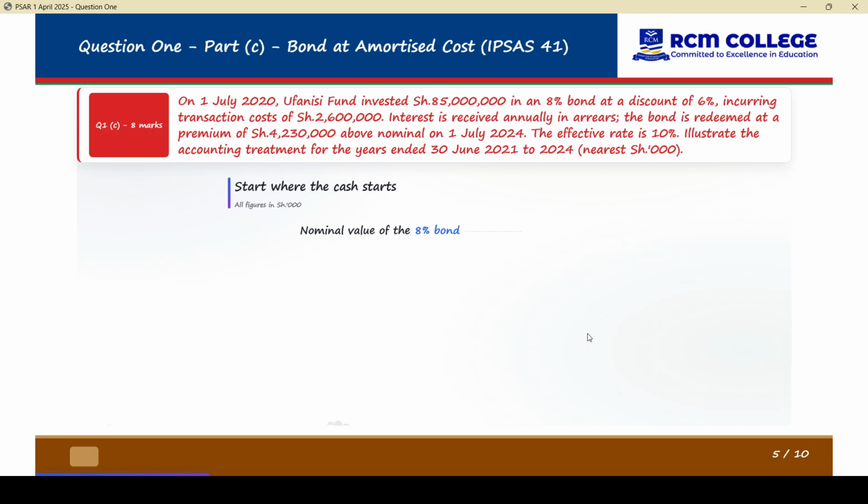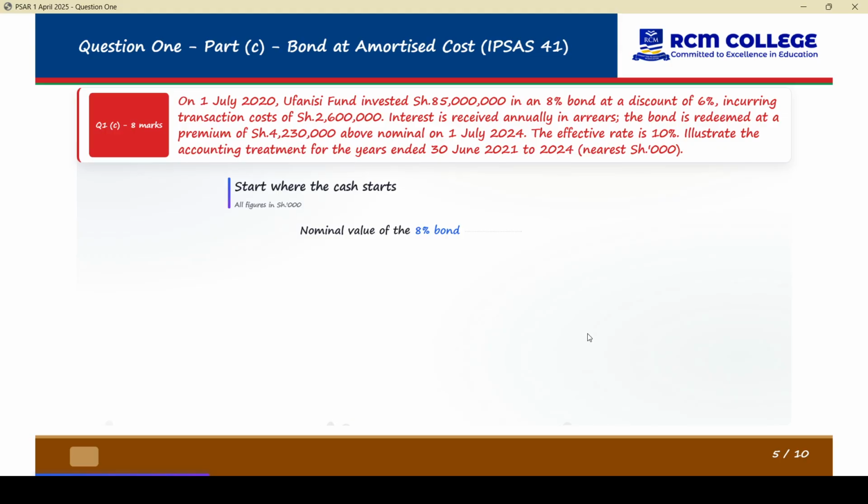So from 2020 to 2024, that's 4 years. The effective rate is 10%. The IRR, the EIR, is 10%. Illustrate the accounting treatment for the year ended 30th June 2021 to 2024, to the nearest thousand.